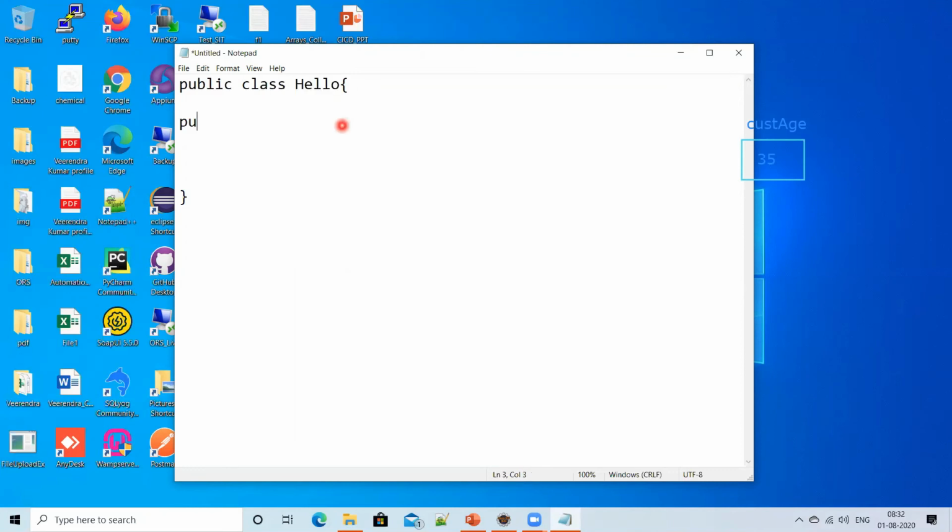And then what else is required? If I want to run the code, I told you, right? We need the main method. So always execution starts with the main method. I'm going to explain that process also, guys. So public static void main, and here String args. Later I'm going to talk about this main method also: what exactly public means, what static means, what void means, what is this String here, what is this args.